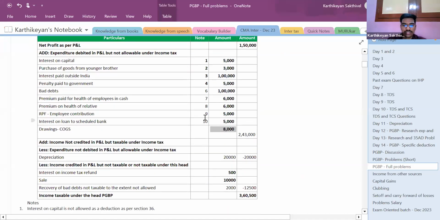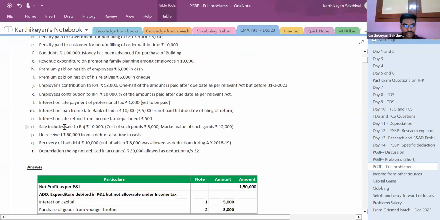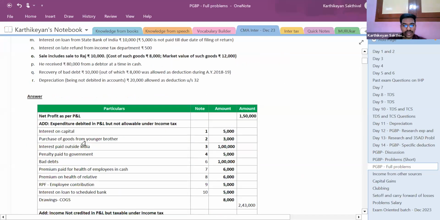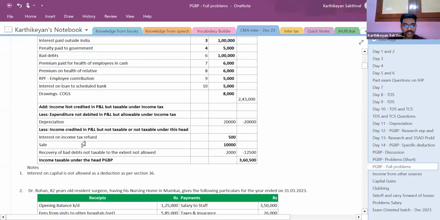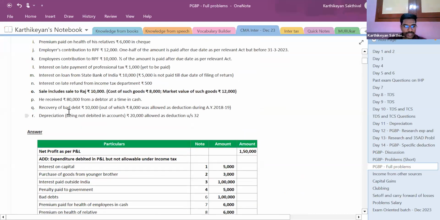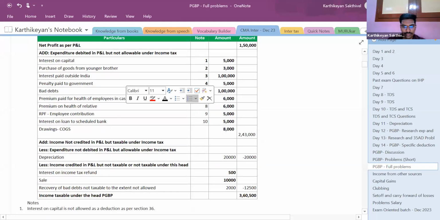Okay, so this is one peculiar adjustment in this question because it has nothing to do with income tax. This is basically accounting. Okay, so next point, received rupees 80,000 from a debtor in cash at a time. So 80,000 from a debtor in cash at a time, nothing to be done here actually. Next is recovery of bad debts, rupees 10,000, out of which rupees 8,000 was allowed as reduction during 18-19. So 8,000 was allowed as reduction. So to the extent it is allowed, recovery of bad debts is taxable. So in the 8,000 alone, it is taxable now.